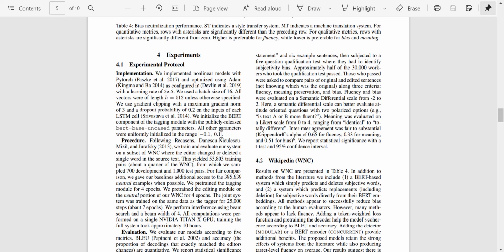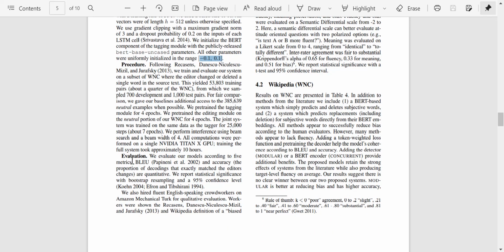So this is not so important because implementation can be done in any way, but I'll still go through it. They use PyTorch. They use a learning rate of 5 times 10 to the power minus 5. They used a batch size of 16, vector length of 512. They use gradient clipping with a maximum gradient of 3, so they clip the gradients beyond this. They use a dropout probability, and then they initialize BERT components using the tagging module with the publicly released BERT-base-uncased parameters. All of them were randomly initialized, so the matrices and all.